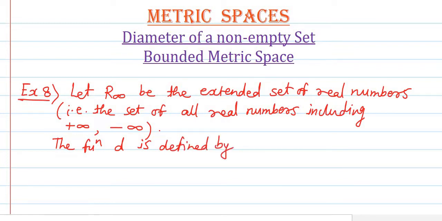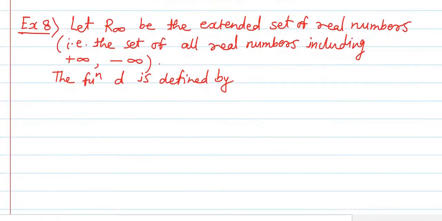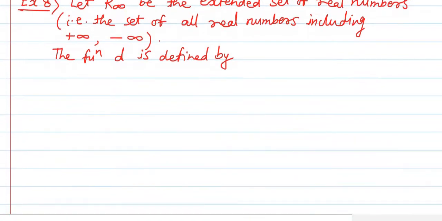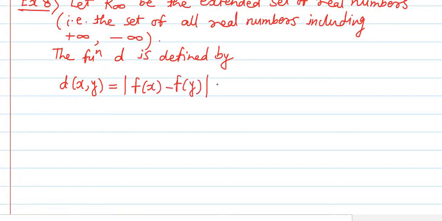Let us define a function d from R infinity cross R infinity to the set R by d(x, y) equal to the absolute value of f(x) minus f(y), for all x, y belonging to the set R infinity.